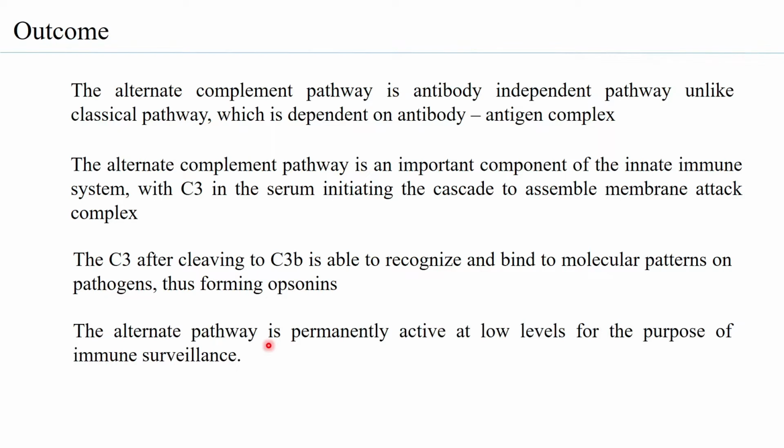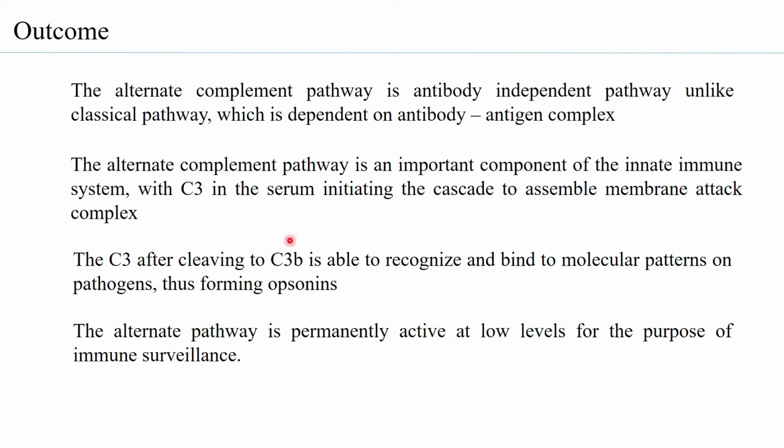The alternate pathway is permanently active. Now, this is interesting. Unlike the classical complement pathway, which is active only when it is binding to an antigen antibody complex, in this case the alternate pathway is permanently active at very low levels. Now, the question arises why?